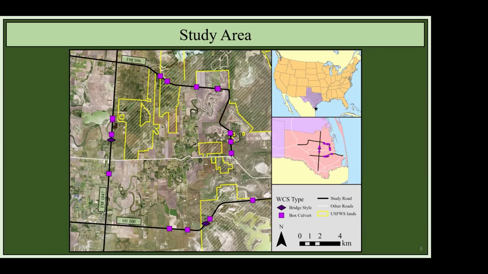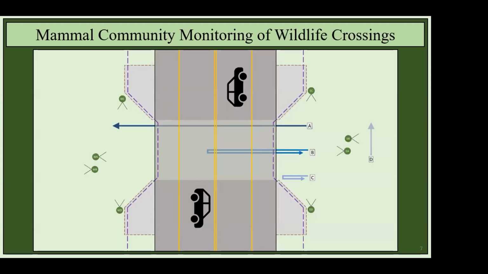The construction of these crossings occurred over several years, with crossings on each highway being completed at different times. We monitored all 18 of these wildlife crossings using camera traps from the time the crossing opened to animals until about 1 year after construction ended.